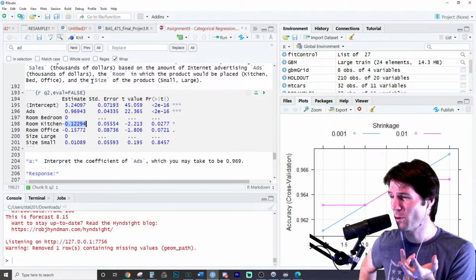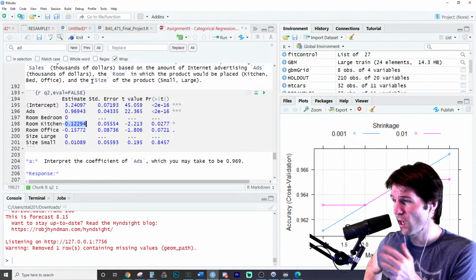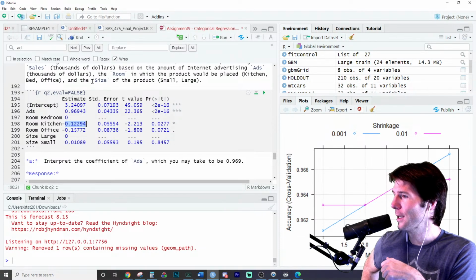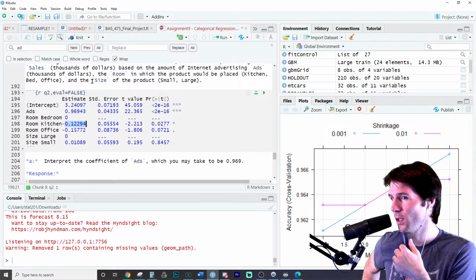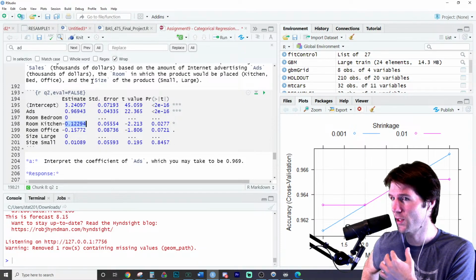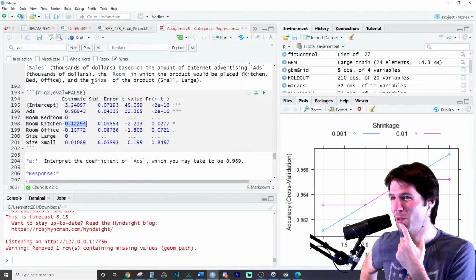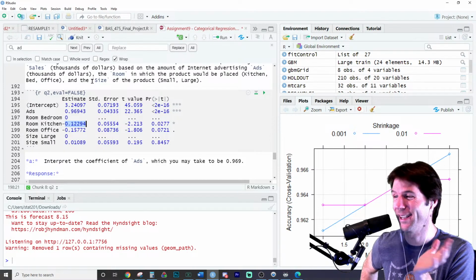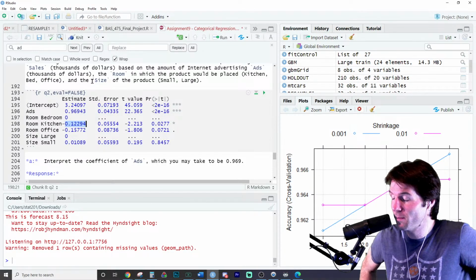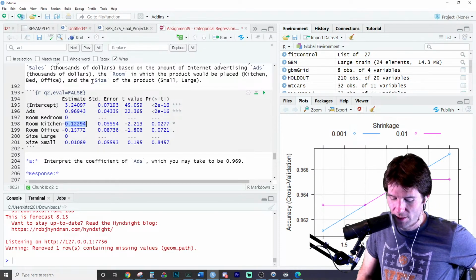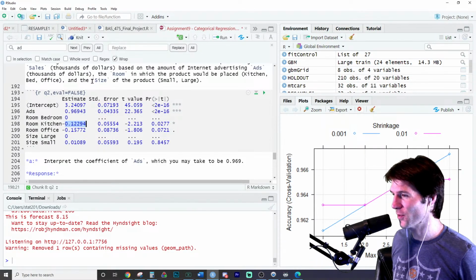Well, we have two products that are otherwise identical, like they're the same size, and we take out the same ads on them. And the product that is for the kitchen is expected to have lower sales than the bedroom product by $122.94. So you wouldn't say negative 122 point, negative, yeah. Try to make it make sense for somebody. And it's hard to write a static interpretation to use for everything because then it sounds too robotic at times.